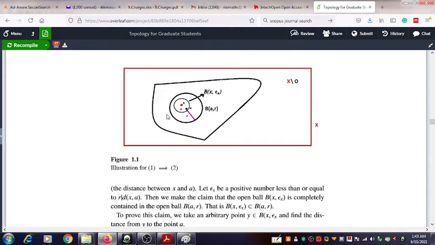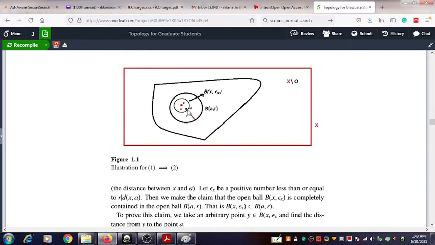Since we can write this open set as the union of open balls, you can find an open ball which contains that point x. That open ball is B(A, R).